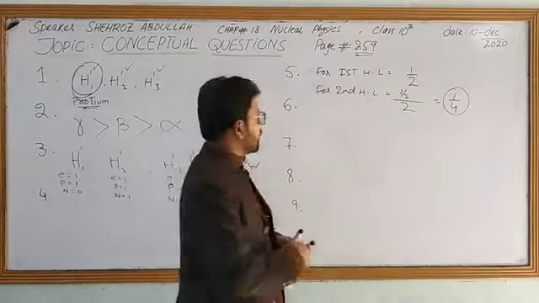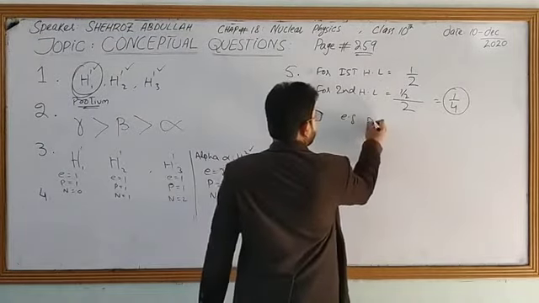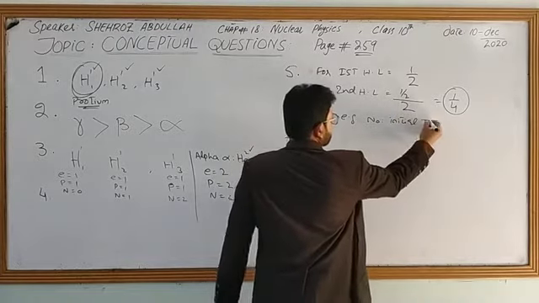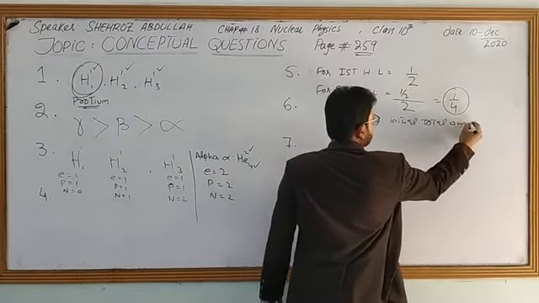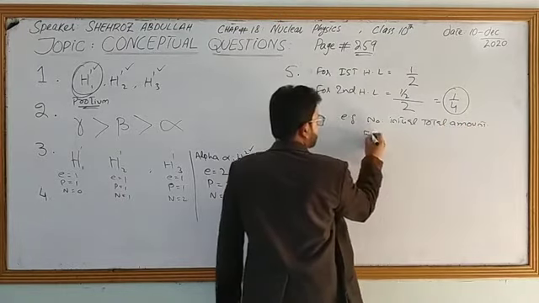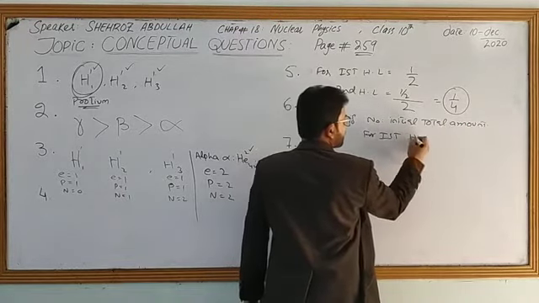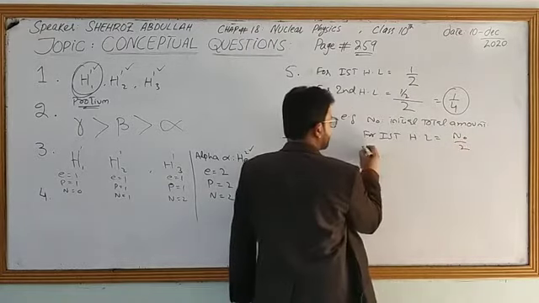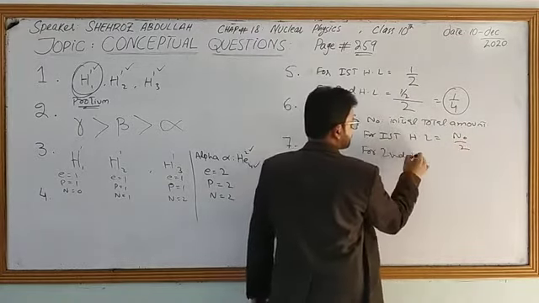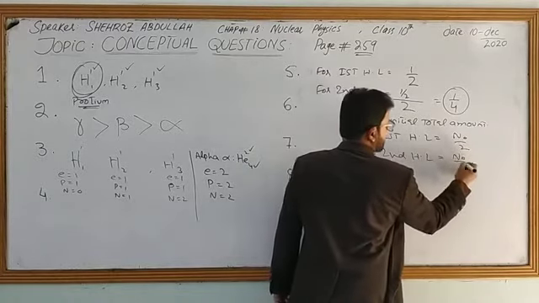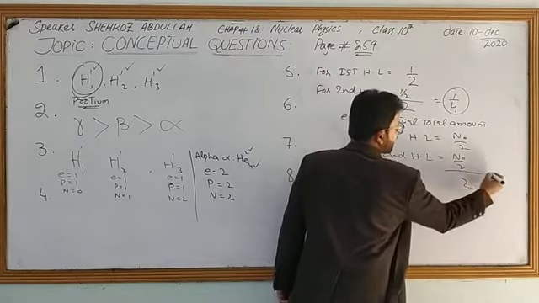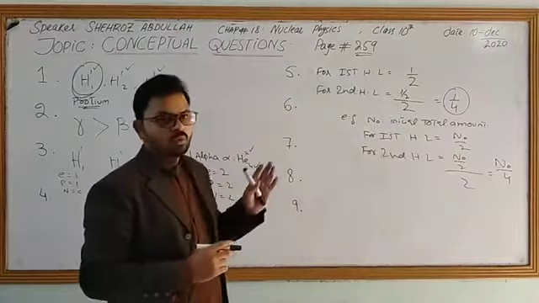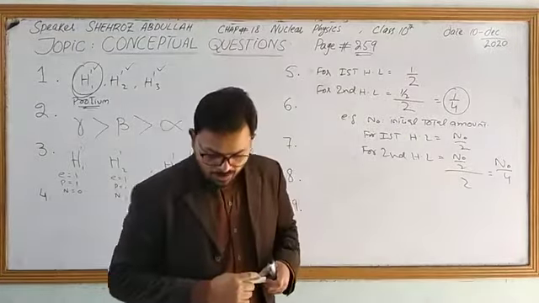For example, say N naught is the initial total amount. For the first half-life it will be N naught by 2. For the second half-life, this sample will be further reduced by 2 and it will give you N naught by 4. So this is how we do question number 5.